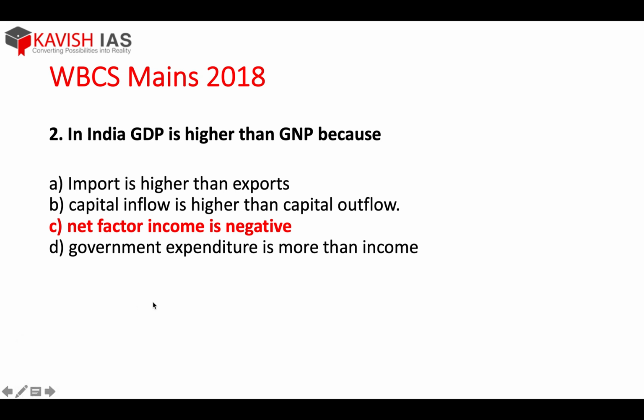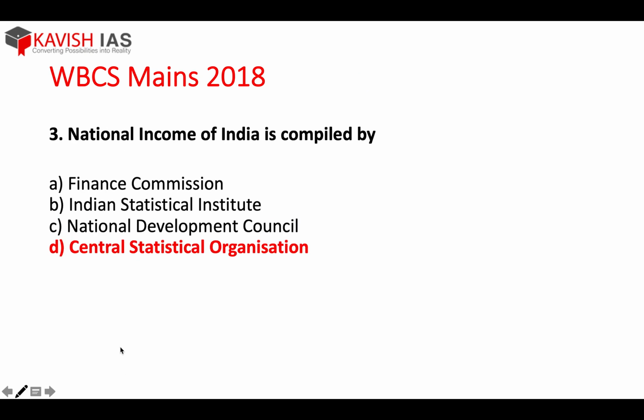Next question. In India, GDP is higher than GNP. Definitely it is higher. Why? Because our net factor income from abroad is negative. I told you earlier, foreigners working in India always earn more than Indians working abroad. That is why our net factor income from abroad is negative. Okay, I told you that was very important. See, you have a question on this in 2018 also.